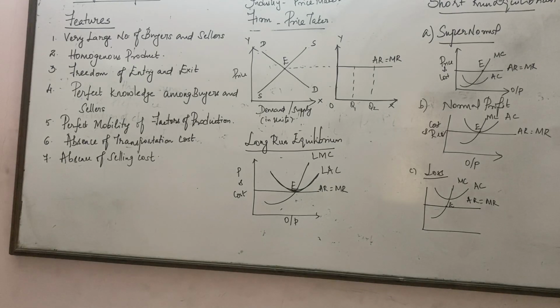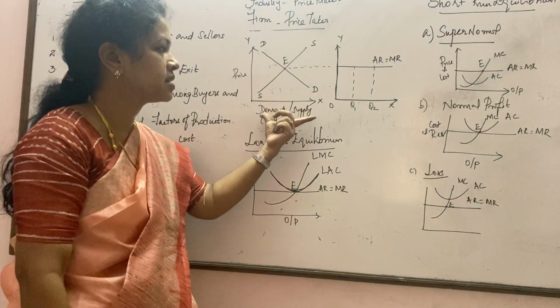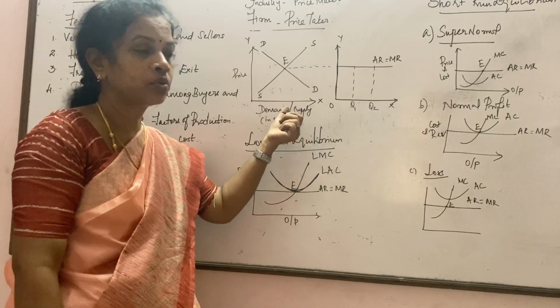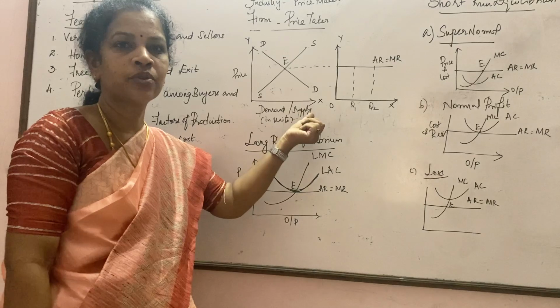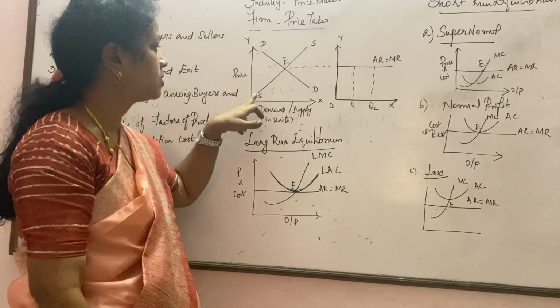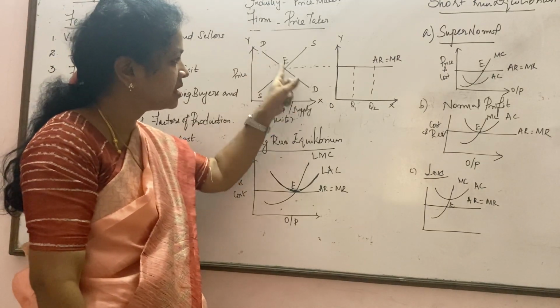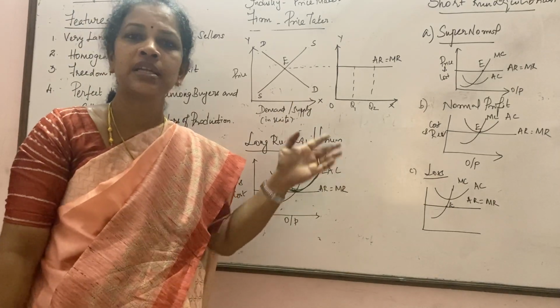So what does it mean? First we'll start discussing. On the x-axis we have demand and supply: how many units are being demanded by the consumer and how many are going to be supplied by the supplier side. And on the y-axis it is price. Now this DD is a downward sloping curve. Why is it downward sloping? Because it is a demand curve.